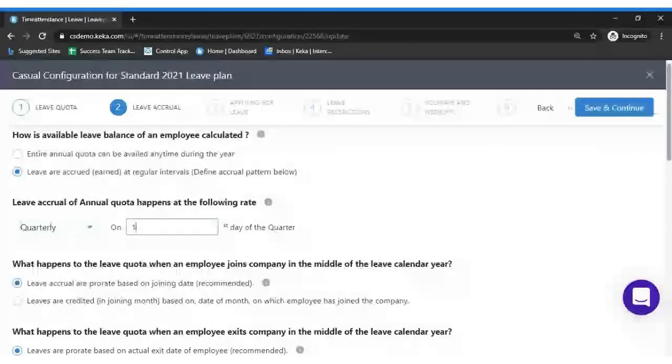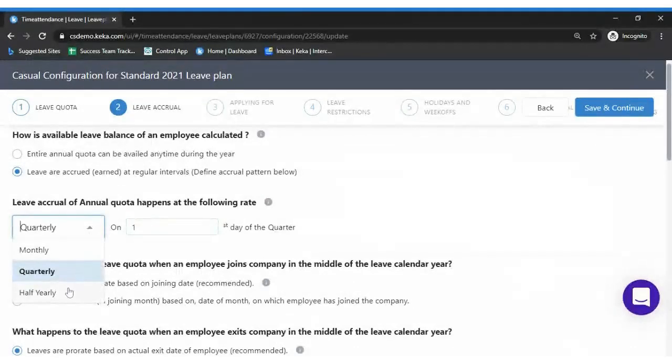Beside that, you have the day on which you want to start the accrual. It can be the first of the quarter, or the 15th day of the quarter, or the 20th of the quarter. I suggest you go with the first. So what happens is that on 1st of January the leave quota would be allocated, again on 1st of April, again on 1st of July, and again on 1st of October. Sorry, so this is how the leave quota would be allocated.